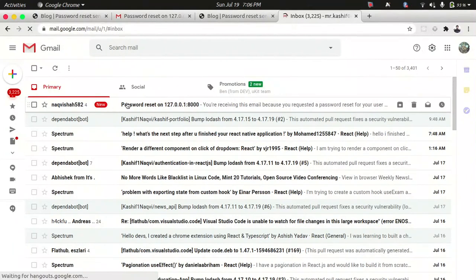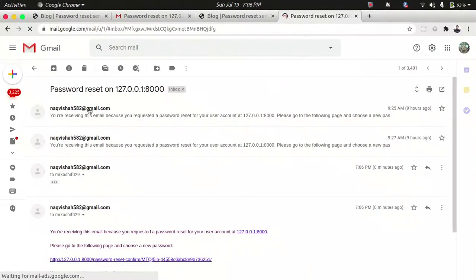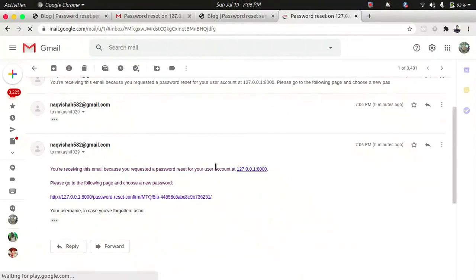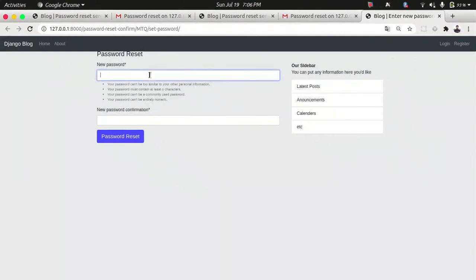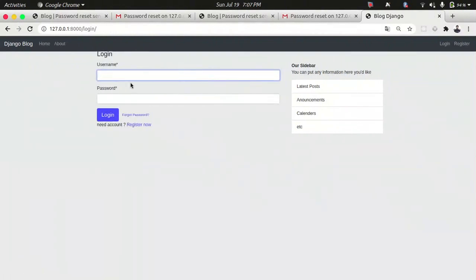You see that, this Nakvisha sent a configuration message: you are receiving this account, and the information from Nakvisha was sent to another email ID. Okay, then the same message shows me, like I change the password to testing 321 and submit. Okay, I type Asad again, then type testing 321.